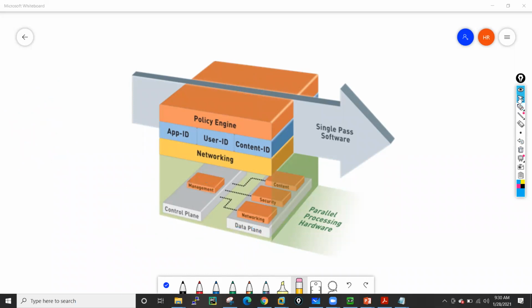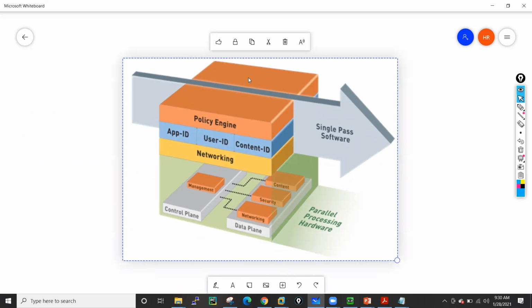And I also want to show you one more picture. Let me just remove that one. Let me just take one more picture for showing this parallel processing architecture.